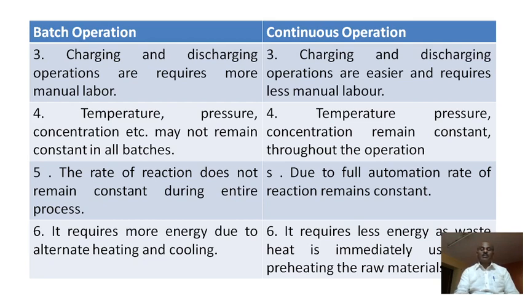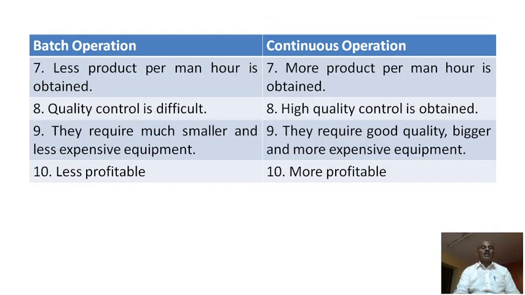This reaction is completed in less time. As well as, another point: less product per man hour is obtained in batch operation. Product quantity is less, and the yield is not sufficient, not the maximum 100%. But in the continuous process, more product per man hour is obtained. Product quantity is more, so 100% is supposed to be obtained.